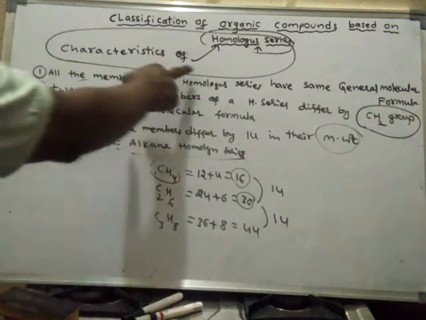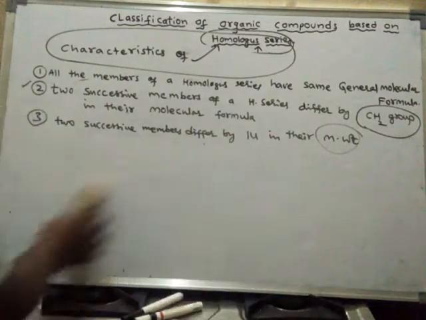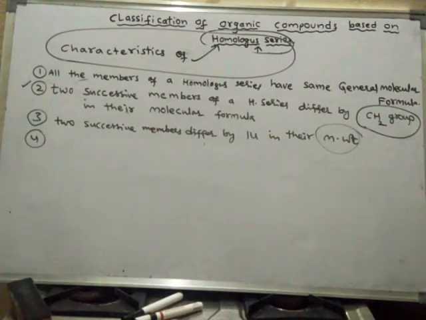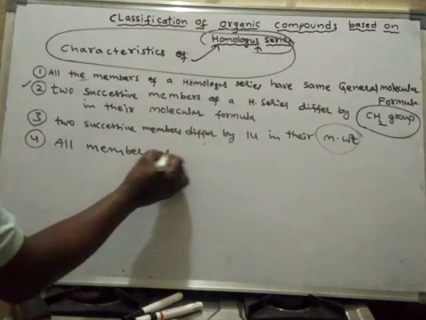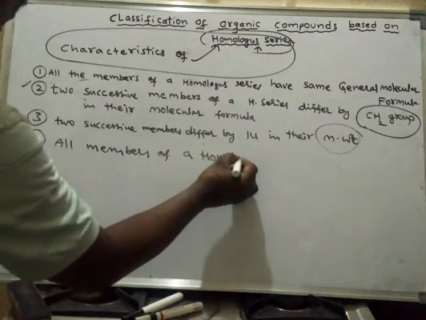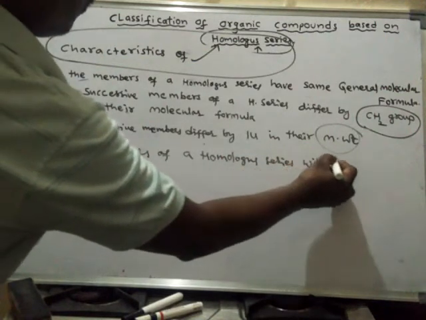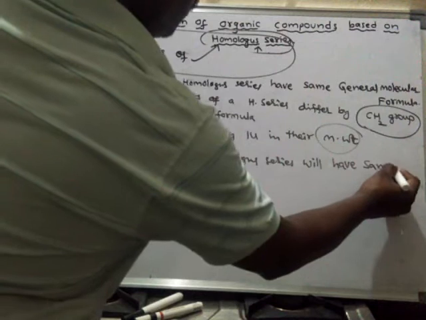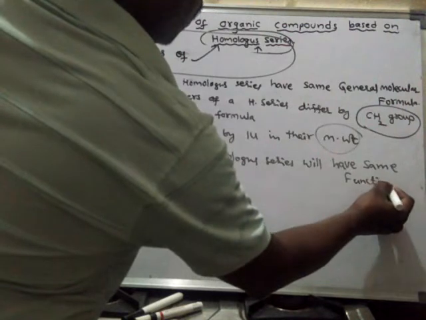Right. So this is the third characteristic of homologous series. Now let us learn the fourth characteristic of homologous series. All members of a homologous series will have the same functional group. Already we know this.